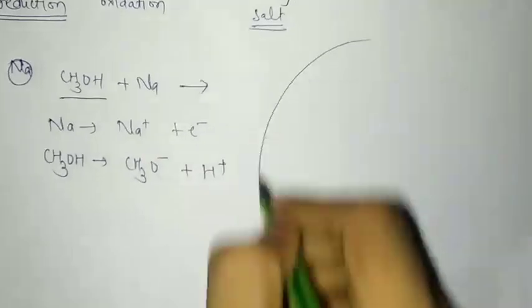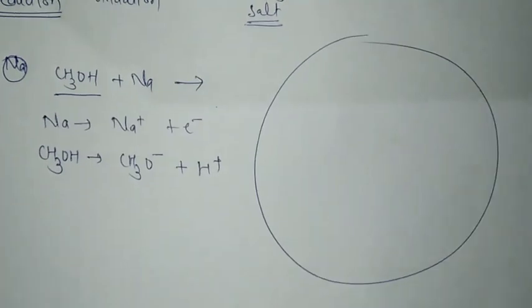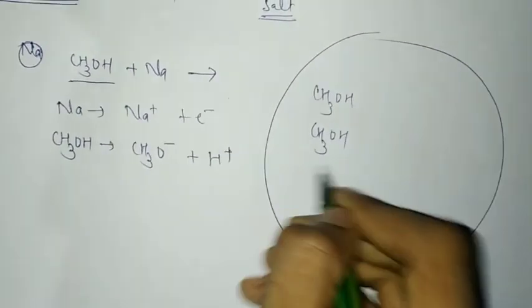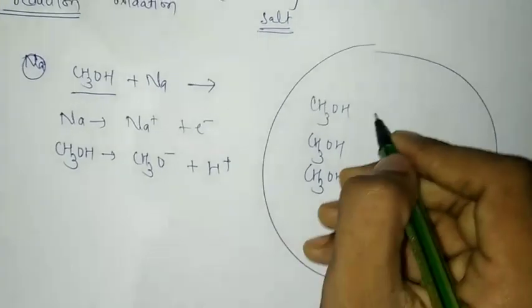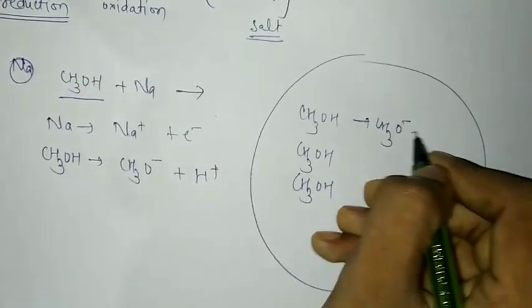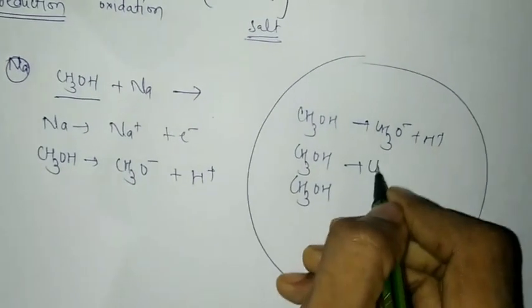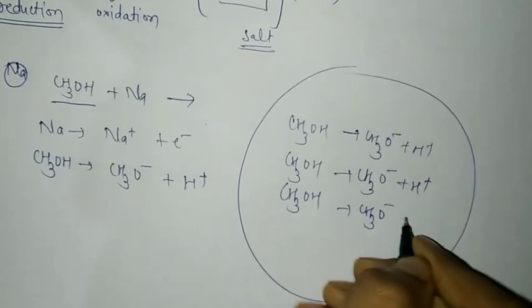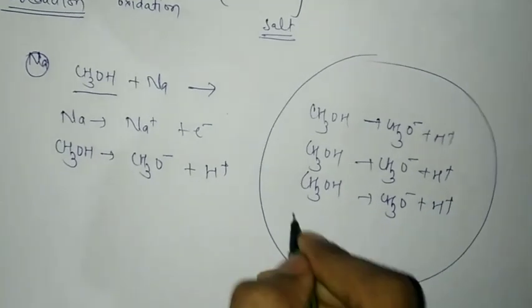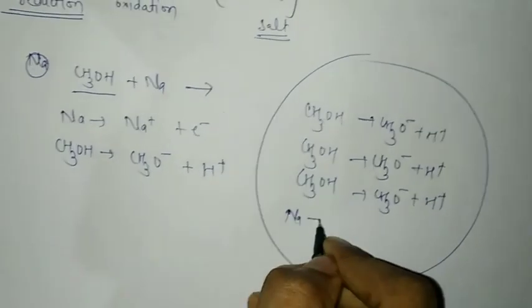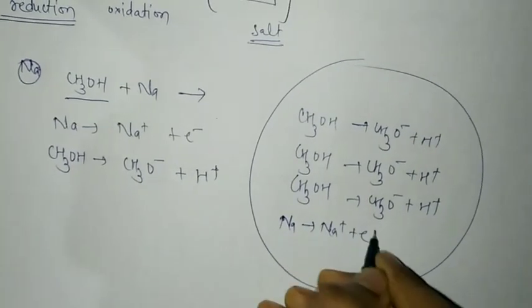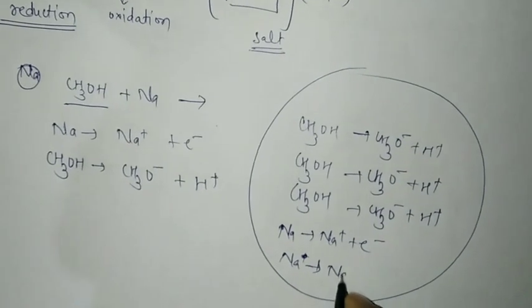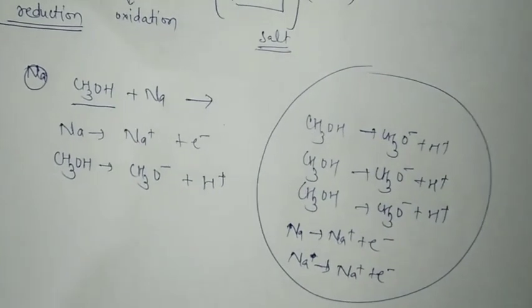In the same case scenario, I am taking a reaction chamber here. There will be too many molecules of CH3OH, so there will be too many CH3O minus and H plus. Similarly, too many atoms of sodium, so Na plus and 1 electron each.